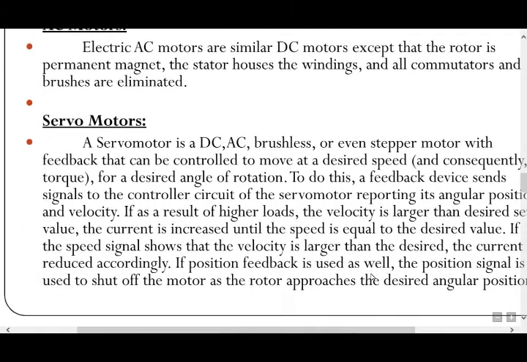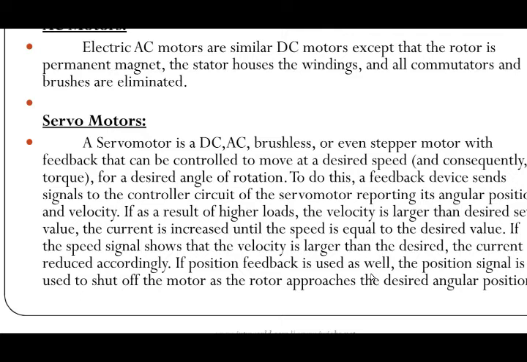A servo motor is an AC or DC brushless or even stepper motor with feedback that can be controlled to move at a desired speed for a desired angle of rotation. To do this, a feedback device sends a signal to the controller circuit of the servo motor reporting its angular position and velocity. If, as a result of higher loads, the velocity is lower than the desired value, the current is increased until the speed equals the desired value.